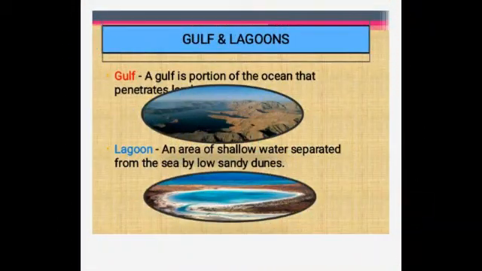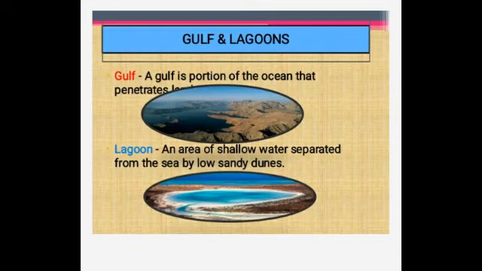So children, now we are going to see what are gulfs and lagoons. So first one, what is a gulf? So gulfs are nothing but large inlets of an ocean or a sea, and they are highly indented and more enclosed by the coast, and they are larger in size than the bays. Example, the Persian Gulf and the Gulf of Mexico.